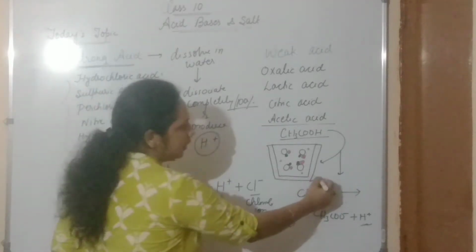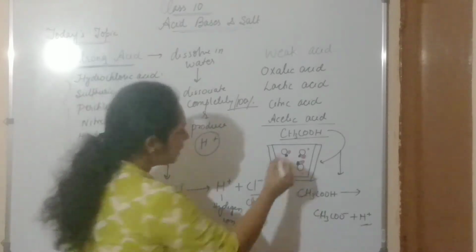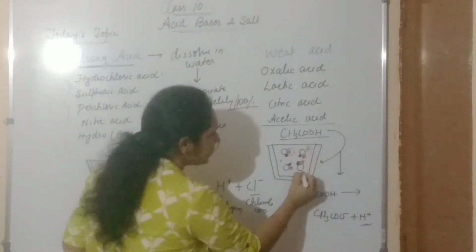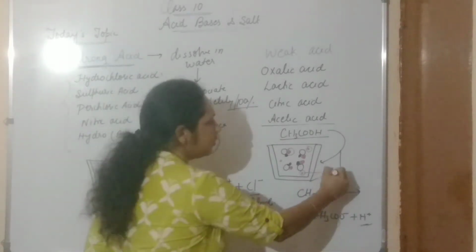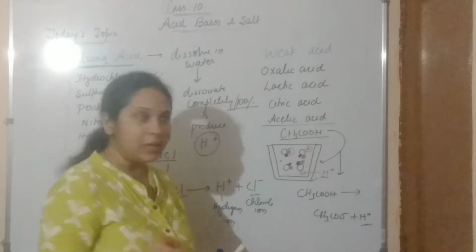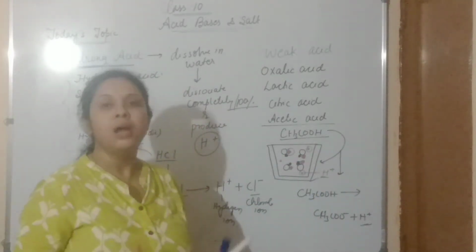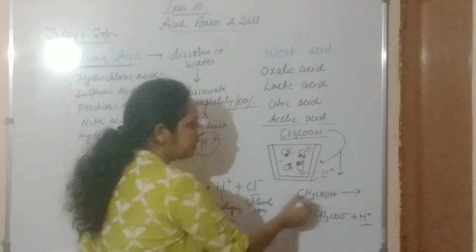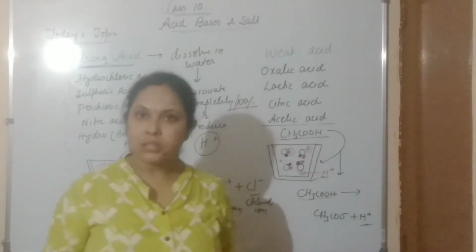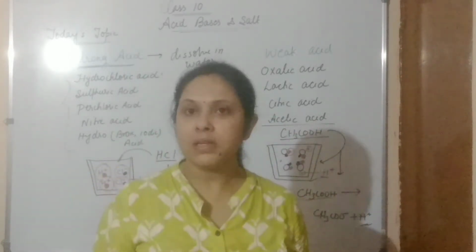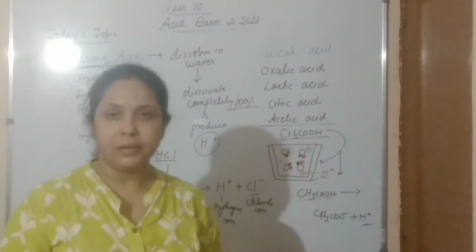In the figure you can see that some of these red hydrogen ions, the H plus ions, dissociate, but not all of them dissociate from the acetic acid. They are not completely dissociated and do not produce H plus ion completely in the solution. So that's why they are called weak acid.